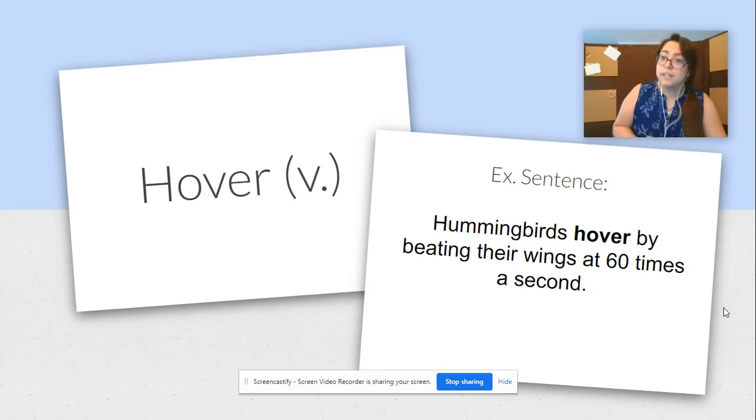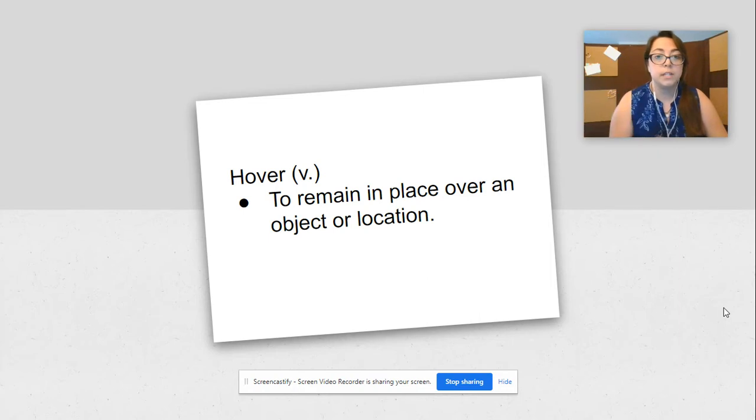Our next word is hover. It's a verb. And our example sentence is hummingbirds hover by beating their wings at 60 times a second. Hover means to remain in place over an object or location. Kind of like hoverboards, how they just hover right above the ground, but they're not touching the ground, but they're not going forward or backwards, or really upwards or downwards. They're just hovering.